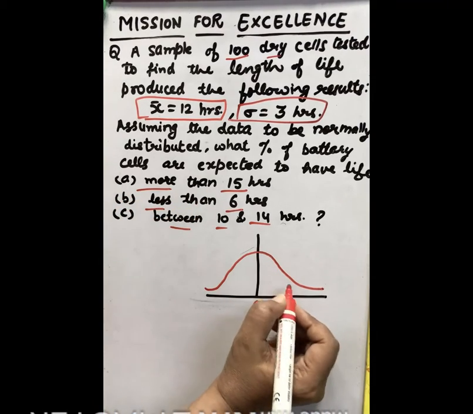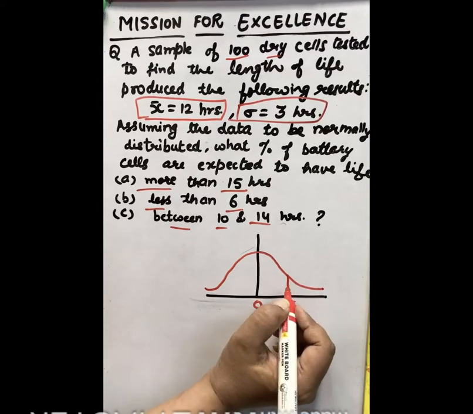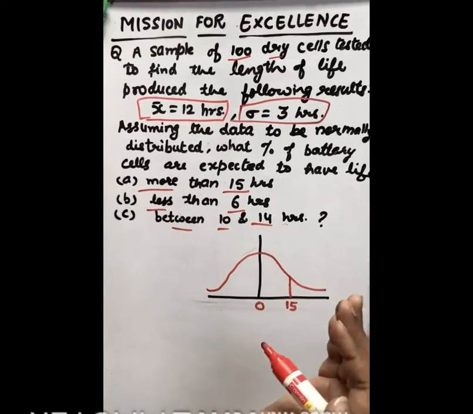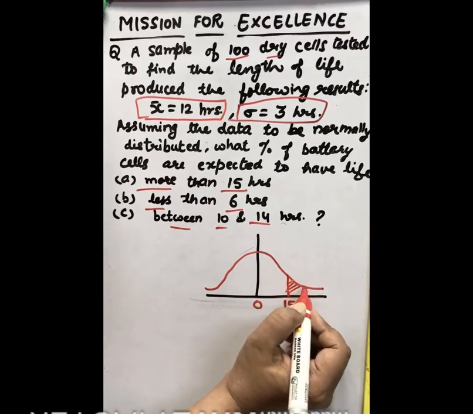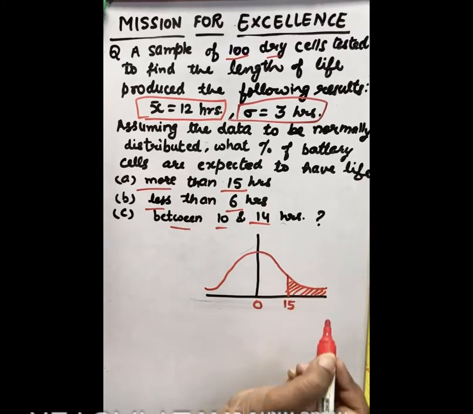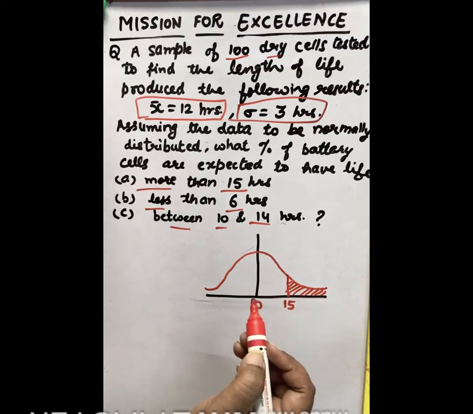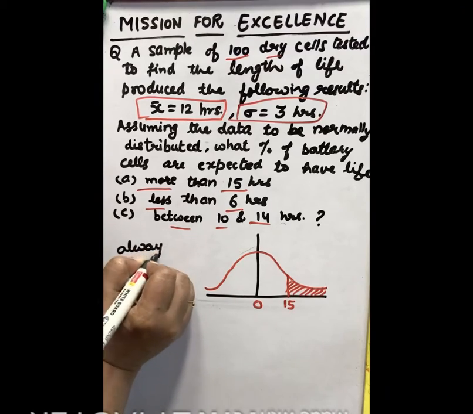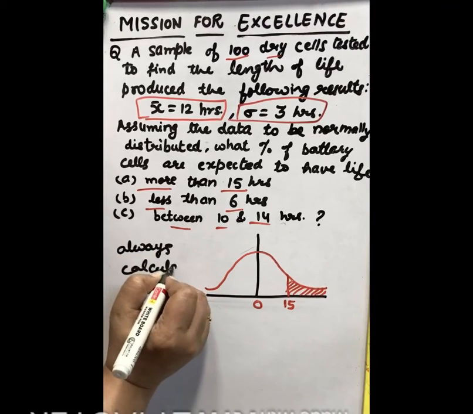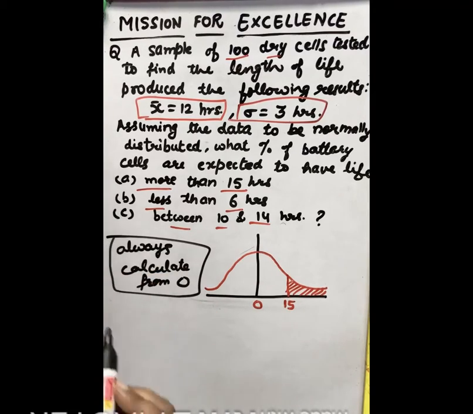So take any value as 15. So let us take this value as 15 hours. So more than 15 means beyond 15. We have to calculate the area beyond 15. So you have to calculate this area more than 15. This is 0 to 15. So whenever we have to calculate the probability, we always start from 0. This is the first point you have to keep in mind. Always calculate from 0.